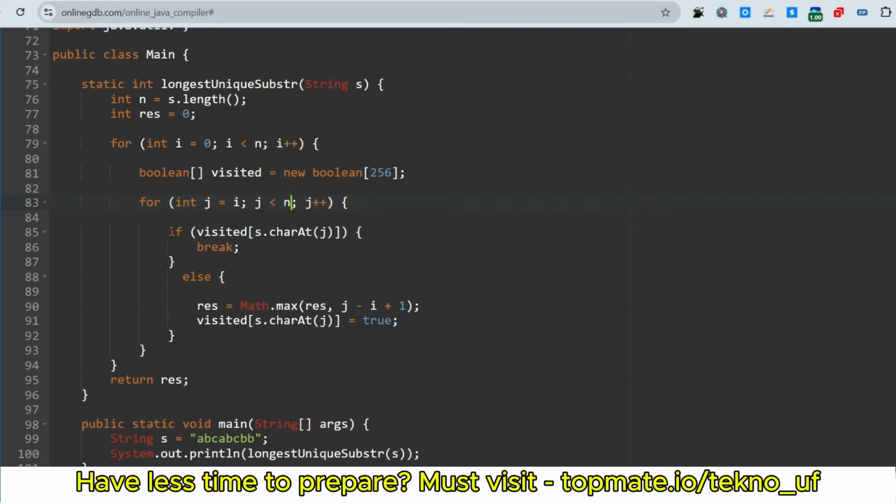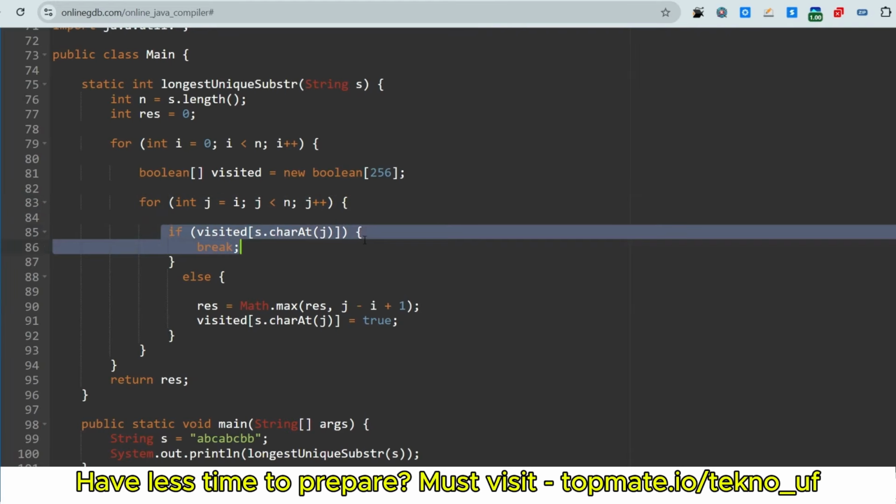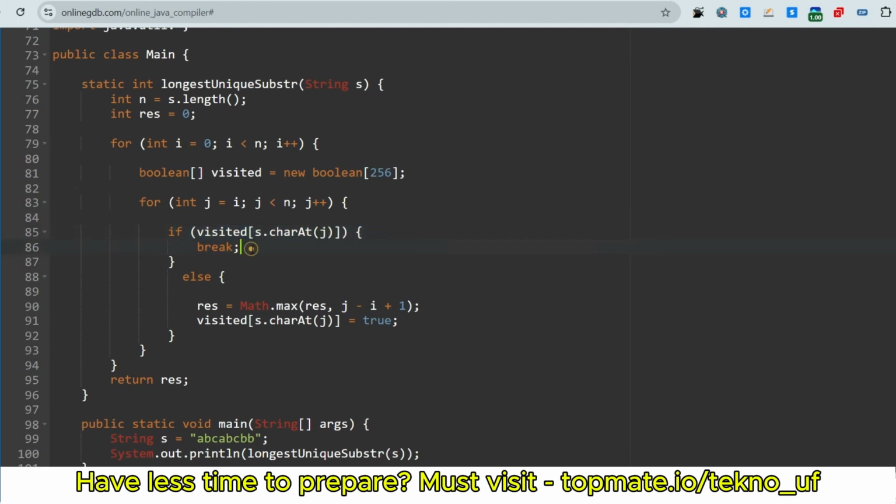Then we are checking if the current character is visited. If it is true, then we are breaking. If it is not true, then we are updating the value of result, the longest length of unique characters. So we are checking the result and the current substring, and we are updating the value, and if the character is visited, then we have to update that as true. So this is almost the same, 99% same, so I don't have to discuss this again.